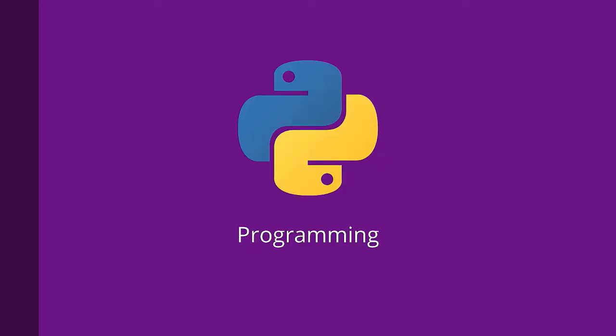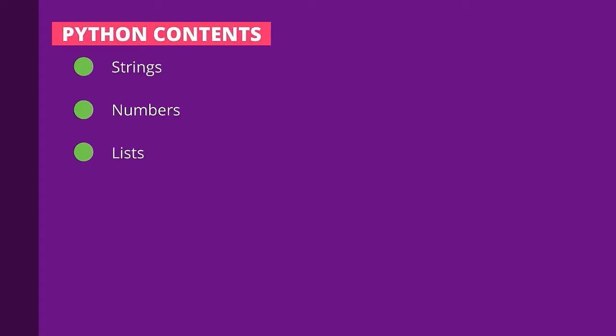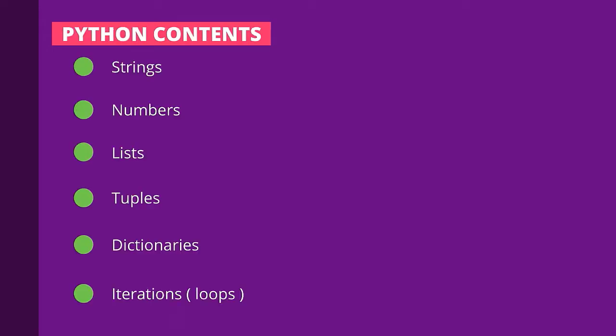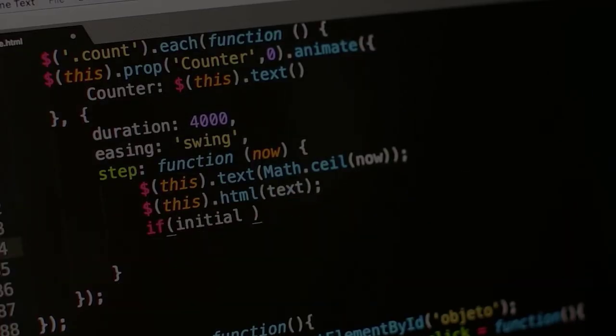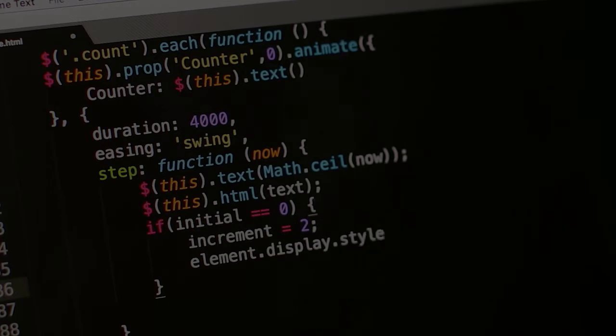Now it's time for Python programming. What we'll discuss here are strings, numbers, lists, tuples, dictionaries, iterations, and operators, and those are the key elements for coding. So in order to learn coding, you need to know all this so you can apply it and have some fun. Today we'll learn about how to install Python from the web, how to develop our first code, and deal with strings and numbers.